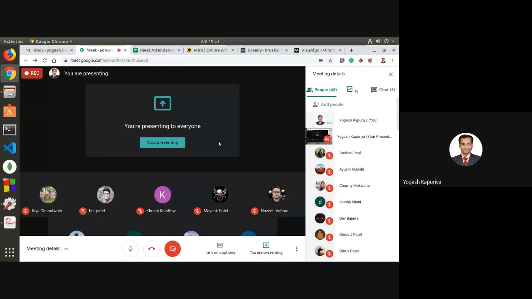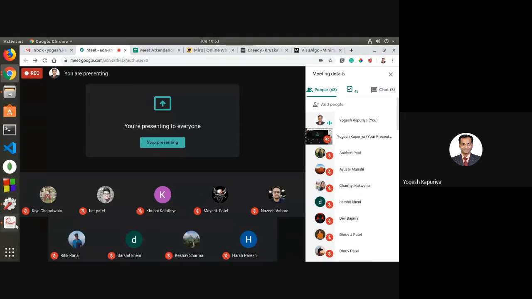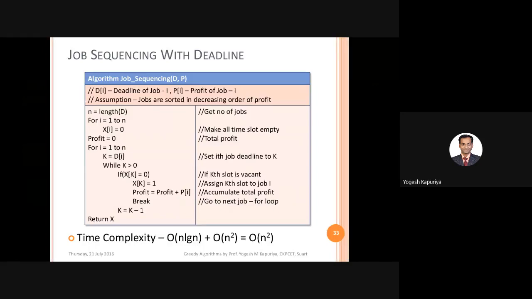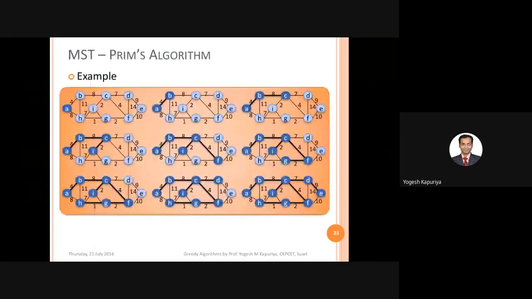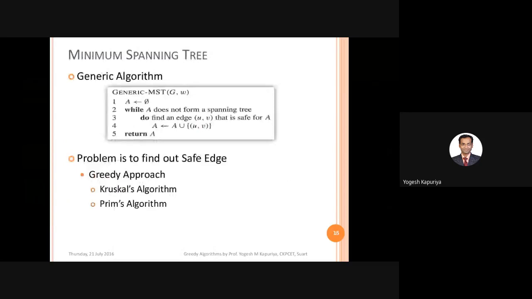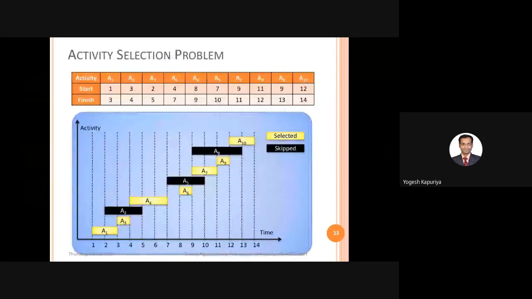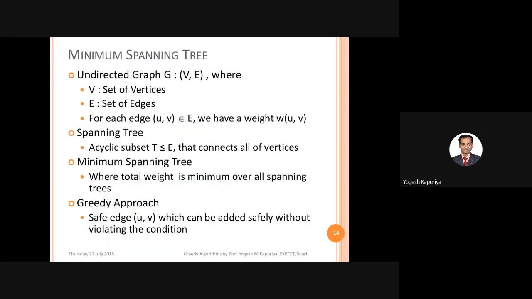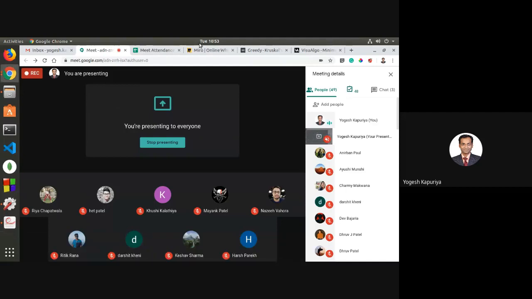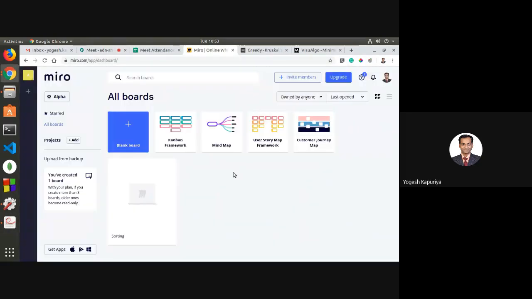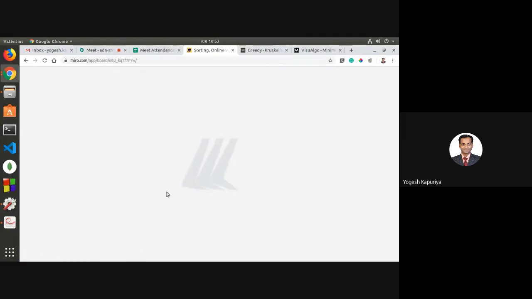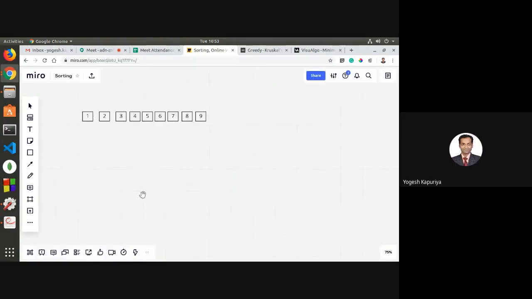So let's look at the next topic of discussion. And once again, it's a repetition for you. We have already discussed minimum spanning tree in your second year, right? Before we go inside this description, I hope it's better to have a demonstration of what we mean by minimum spanning tree.